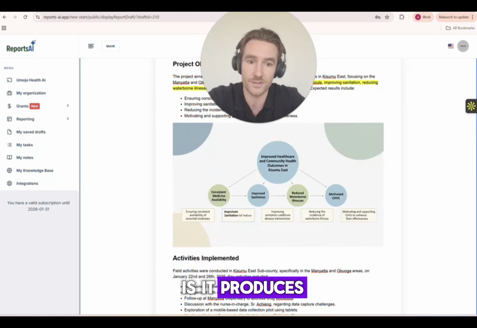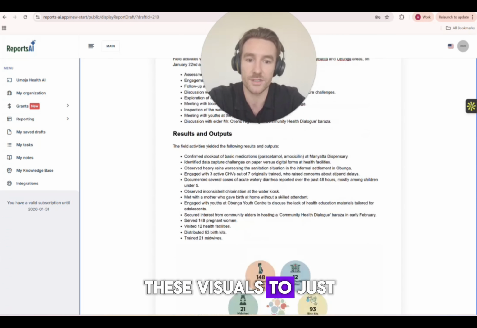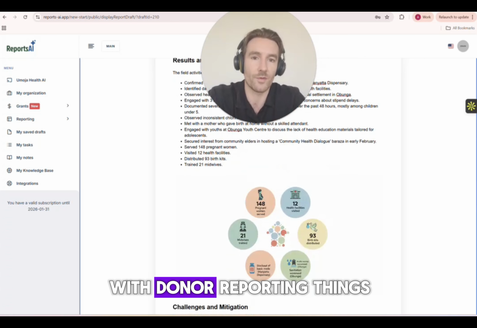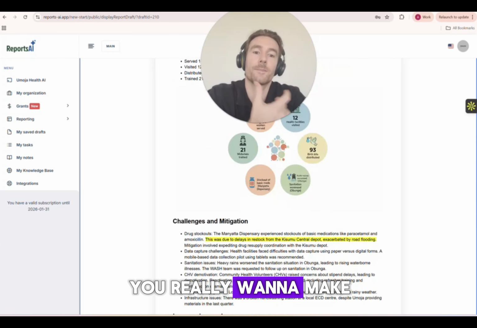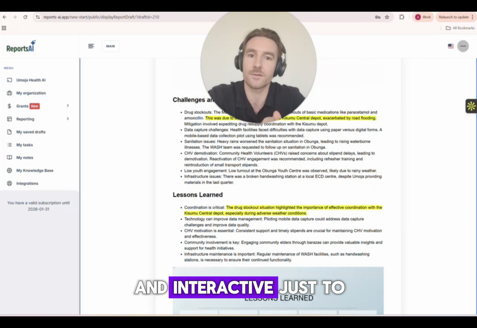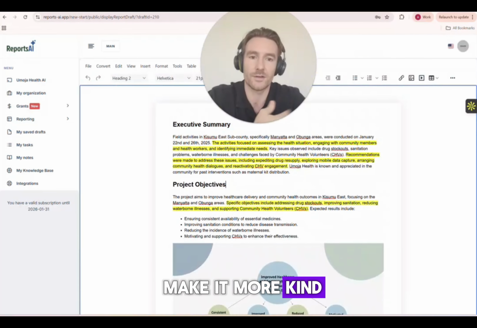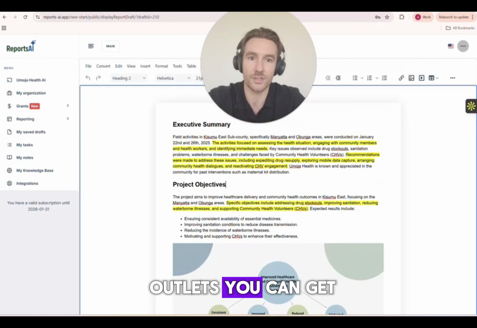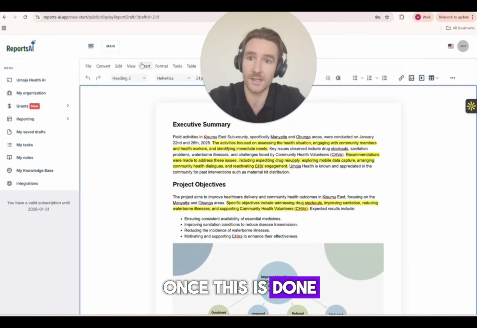What's great as well is it produces visuals to bring the content to life, because with donor reporting, you really want to make it visually engaging for people, and interactive, to make it more digestible for the reader. So this is the really amazing output you can get once this is done.